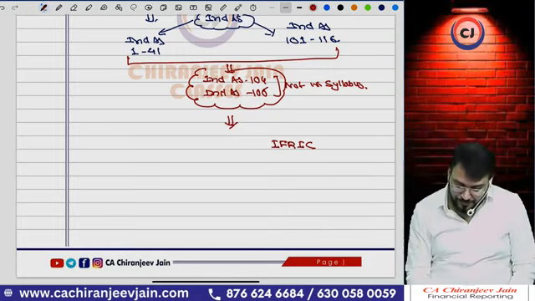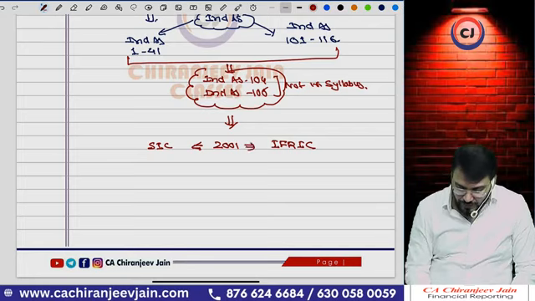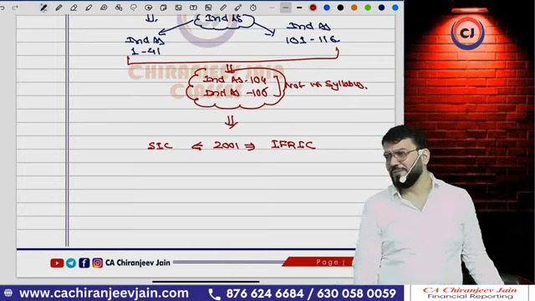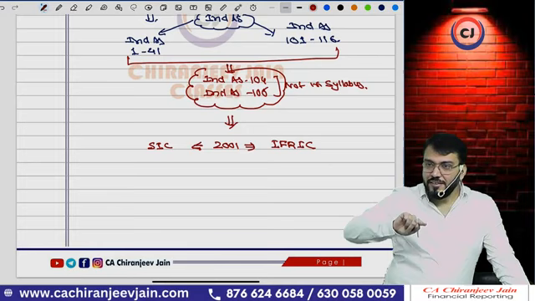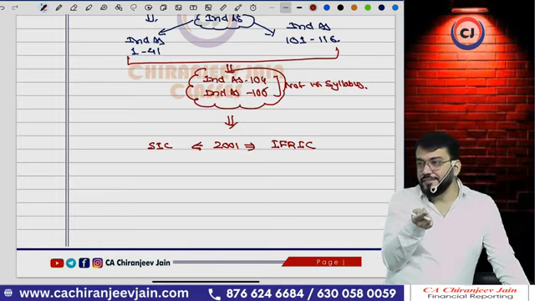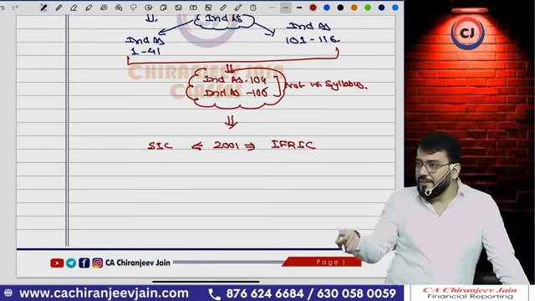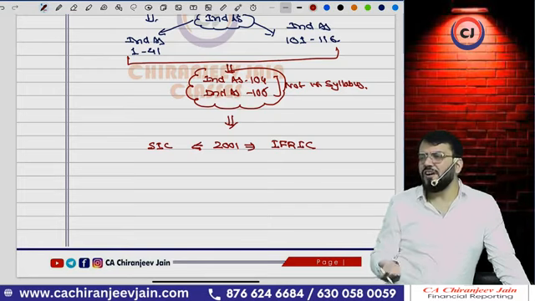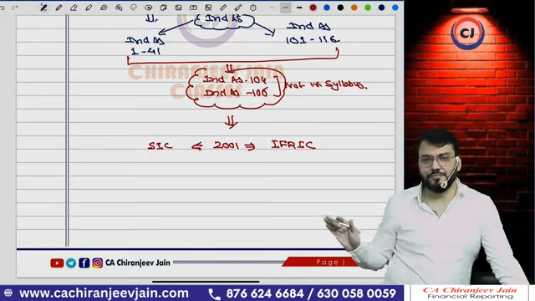Before 2001, it was SIC, Standard Interpretation Committee. This is not important from the exam point of view. This is only for general knowledge. IFRIC and SIC are nothing but interpretations given by the International Committee for any new development or any existing IFRS.